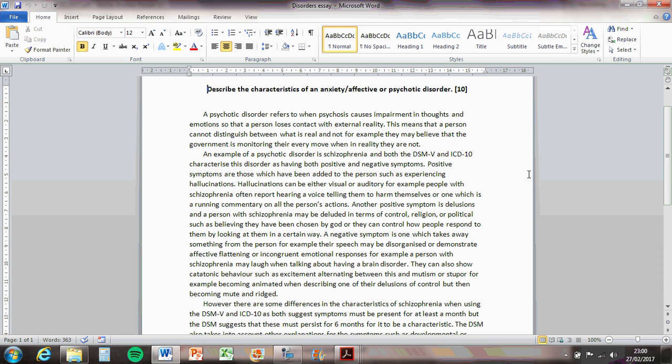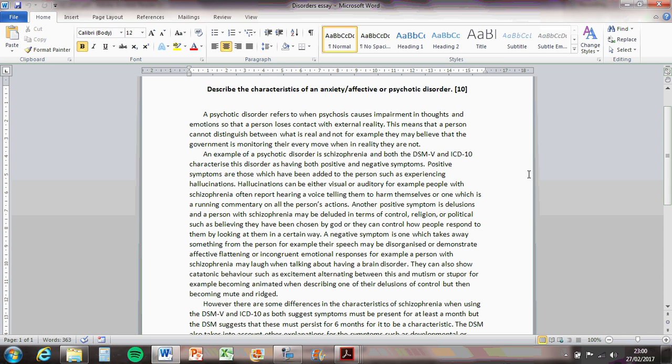It means that the person can't distinguish between what's real and what's not. So, for example, believing that the government is monitoring their every move when in reality they're not. And then an example of a psychotic disorder is schizophrenia. And then you just need to list some symptoms.